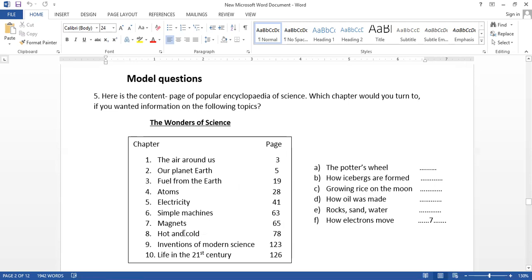Our planet Earth. So this is chapter 2 and already it is given. Okay. So when you get a question like this once again, you have to read the answers and then go to the information chart. Let's see the answers.